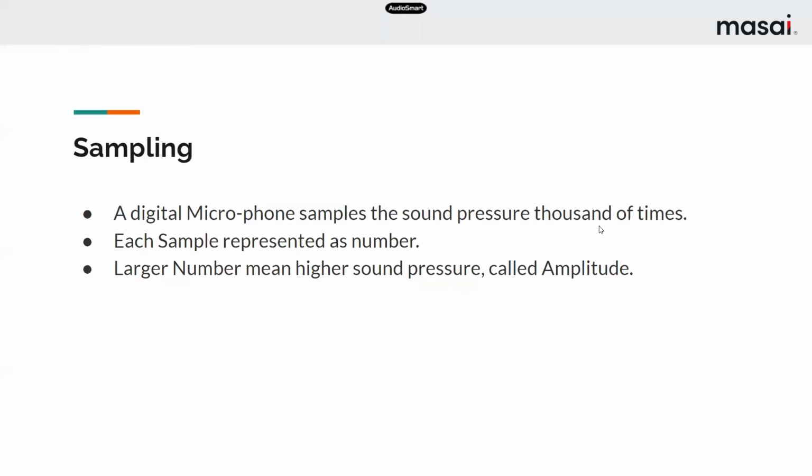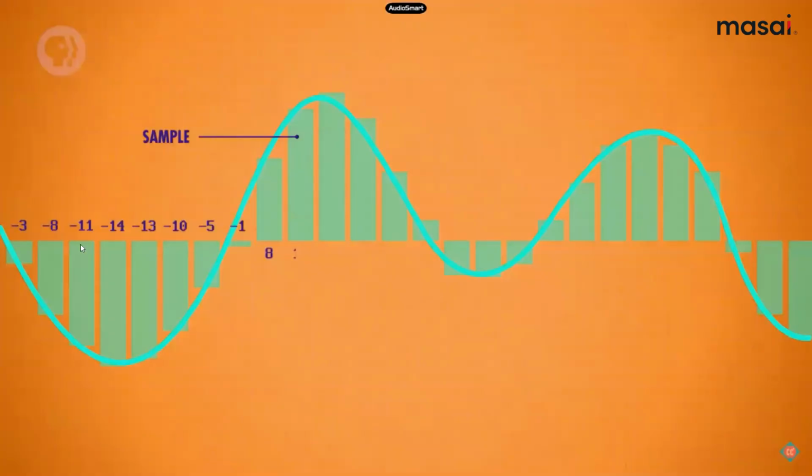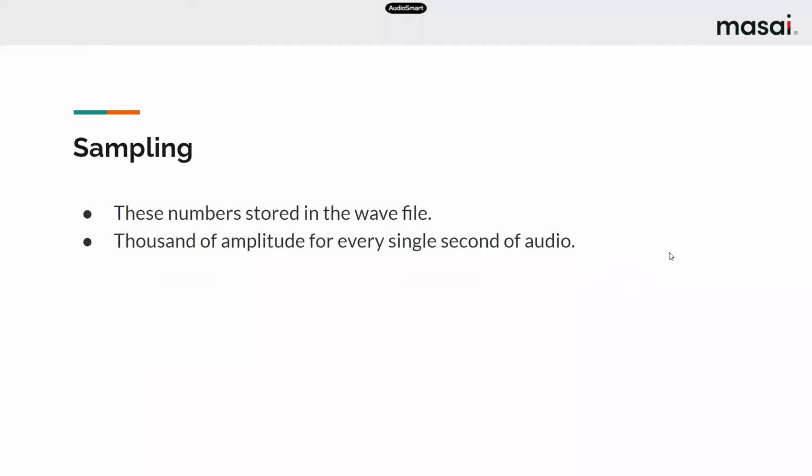Now after drawing the lines, we will write the values of it. So you know that from this position down to this position, the distance is actually -3, because it is the bottom minus the y coordinate. So the distance is actually -8. Similarly, we'll do this for each one of this data. And these numbers are now stored in the wave file.